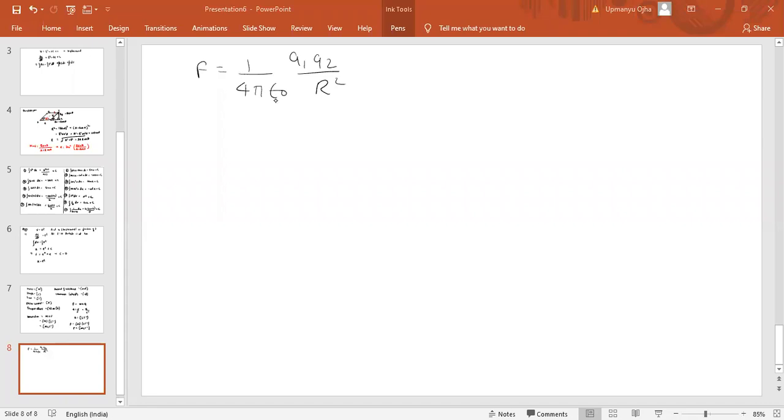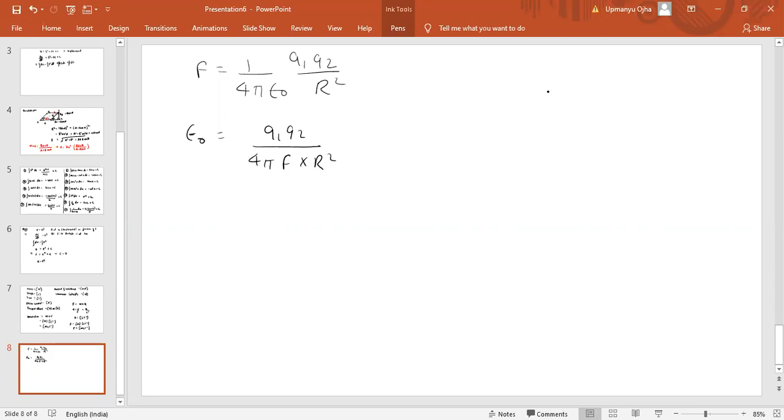We can take epsilon naught to the left hand side and force to the right hand side. So we get epsilon naught equal to q1 q2 by 4 pi F into r square. Now this 4 pi is a constant. Constant is dimensionless, so we don't need to consider the dimension of 4 pi.